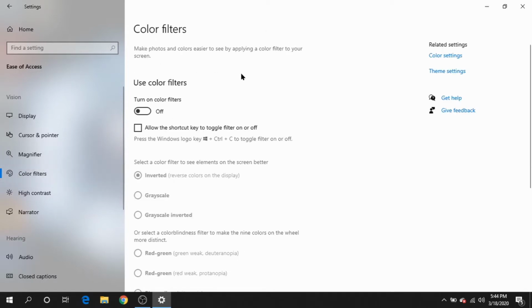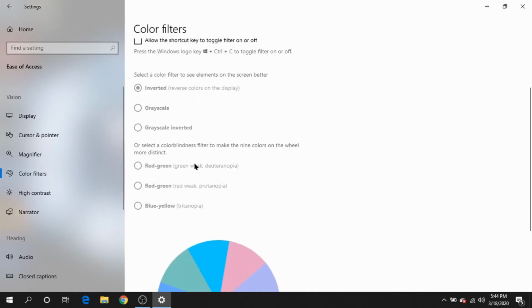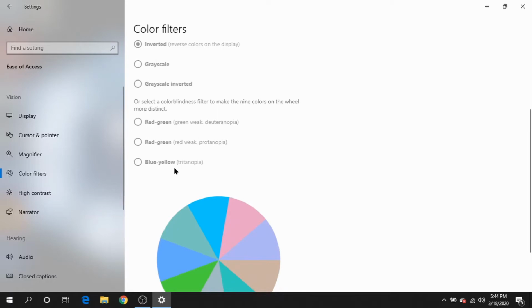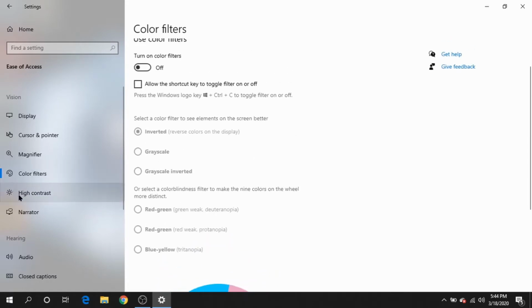Your color filters. This is very easy for applying a color filter to your screen so that if you do have some type of visual impairment such as being colorblind, you can do something along the lines of putting it into grayscale, inverted, or even just doing red and green or blue and yellow colorblind filters.